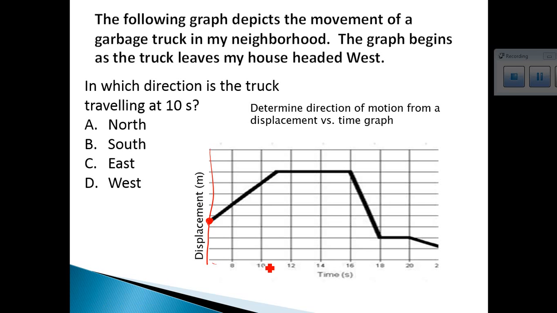So here's 10 seconds. It started out west. This is, again, what is on the y. It's a displacement. So therefore, I still have at 10 seconds positive slope. This is still a positive slope, so that means at this point it is still heading west. At this point it stops, and now at 16 seconds the slope becomes negative, and therefore at this point it would be going east.